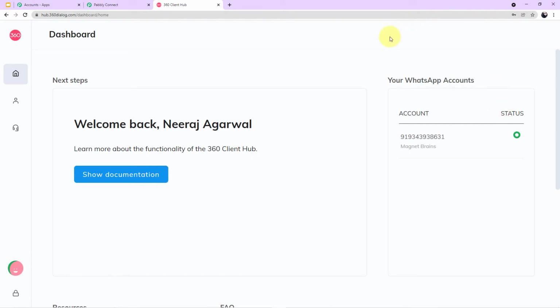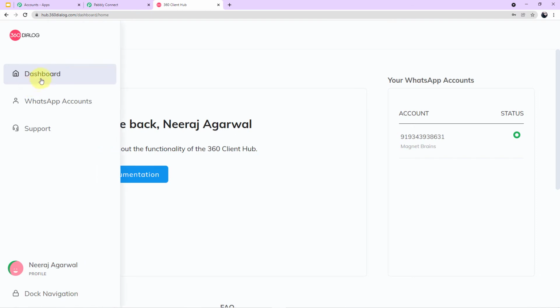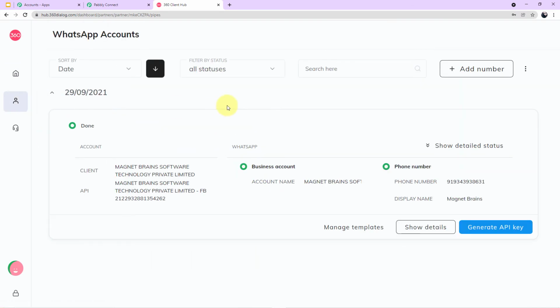Now let me show it to you from where you can find the API key. Come to your left corner, here you can see three options are given to you. Click on WhatsApp account. Now come to your right corner below, you can see a blue button which says generate API key. Guys, listen to this very carefully. You have to click this button and your API key will be generated along with the domain.